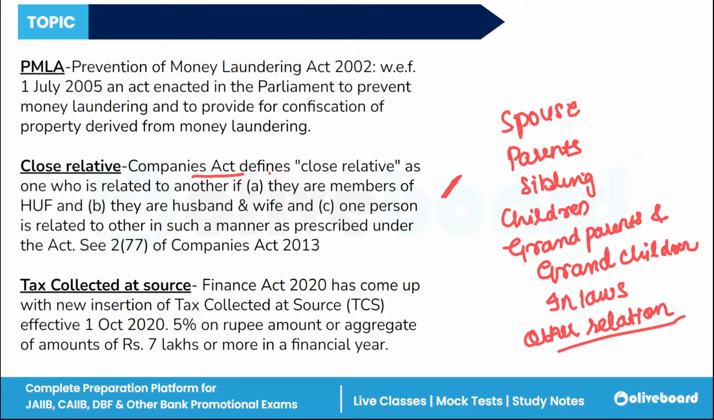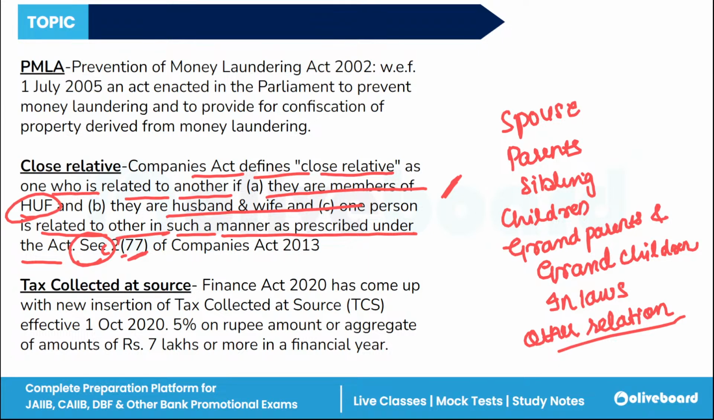The Companies Act defines a close relative as one who is related to another if they are members of a Hindu undivided family, or husband and wife, or one person is related to another in a manner prescribed under Section 2, sub-section 77 of the Companies Act 2013. Okay, that is the definition of close relative.